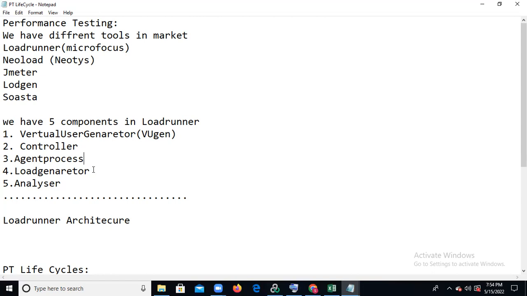So does anyone have any doubts about these components? Kiran, I have one question. Regarding our daily activities, do we have to check only performance?